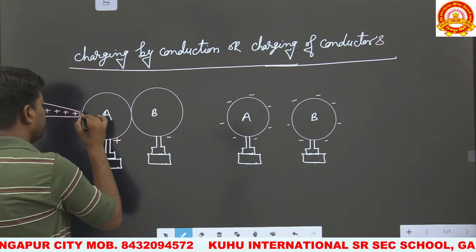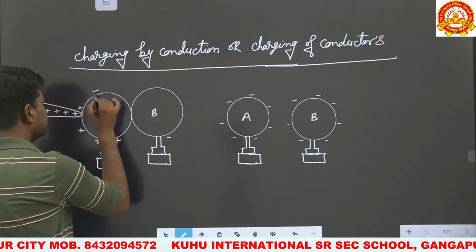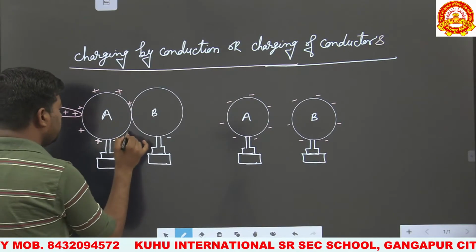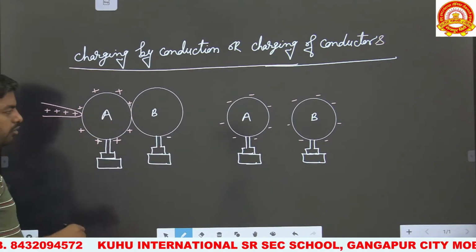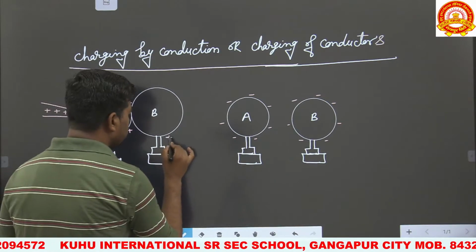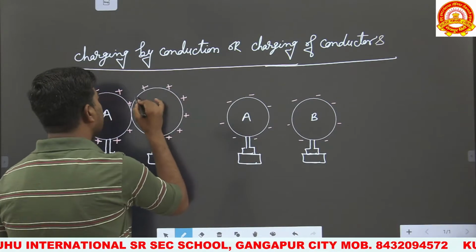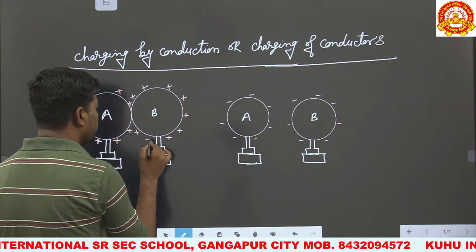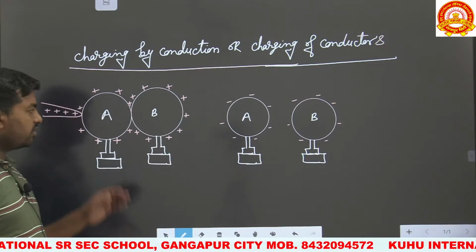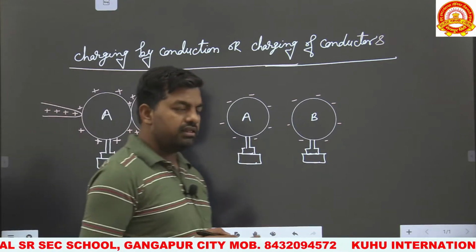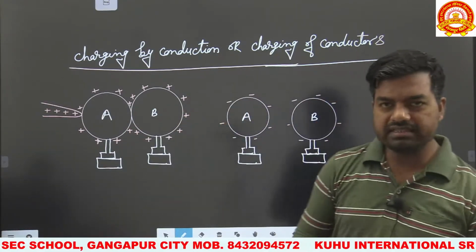So the flow of positive charge will take place on this body A. Now when another body B is touched with it, then the same nature of charge is also transferred to body B, and this transfer of charge will take place until the potential of both bodies is the same.